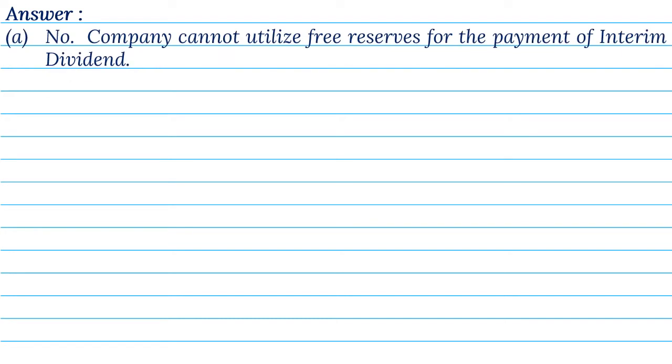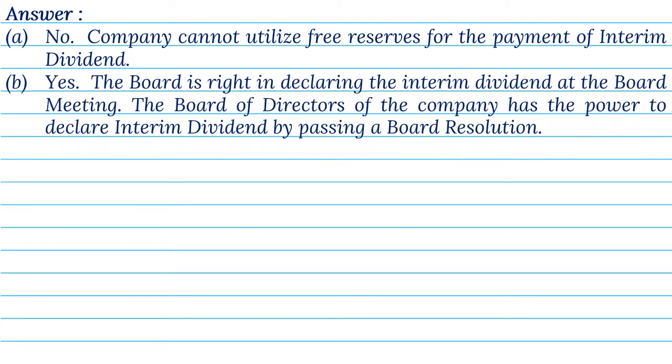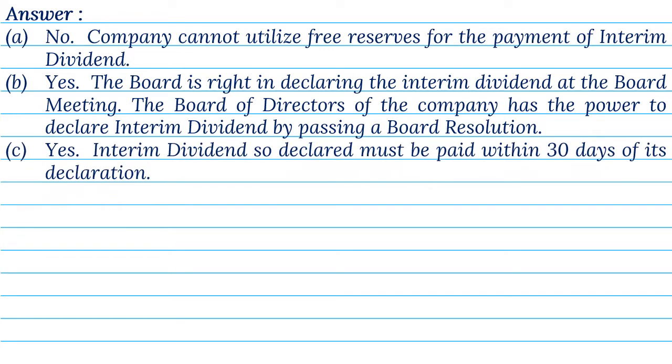Answer. A. No. Company cannot utilize free reserves for the payment of interim dividend. B. Yes. The board is right in declaring the interim dividend at the board meeting. The board of directors of the company has the power to declare interim dividend by passing a board resolution. C. Yes. Interim dividend so declared must be paid within 30 days of its declaration.